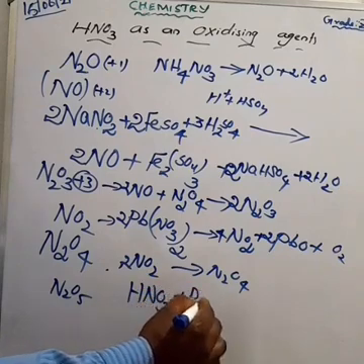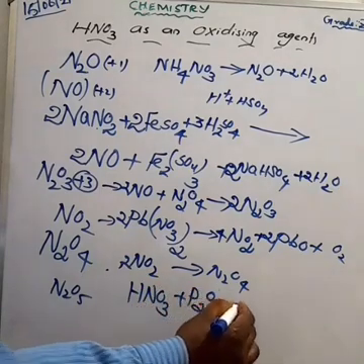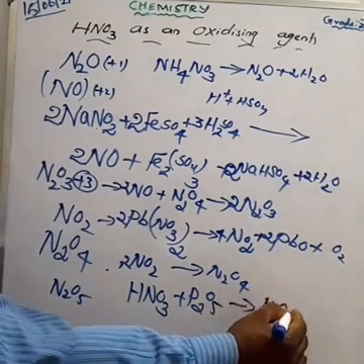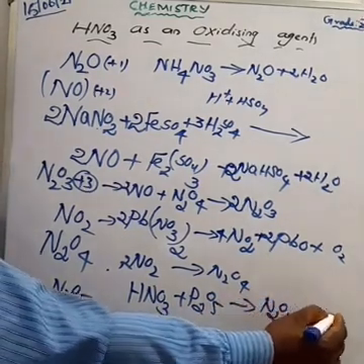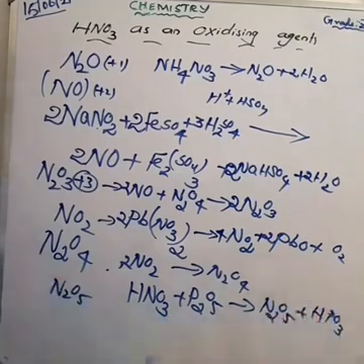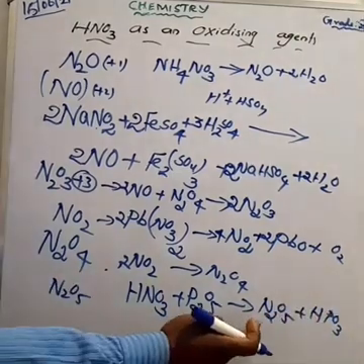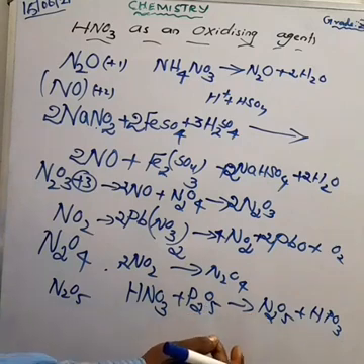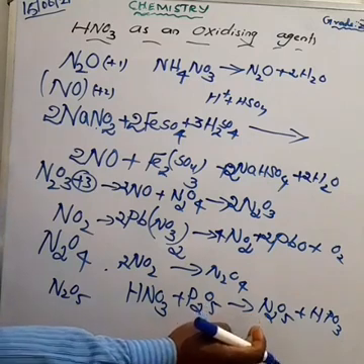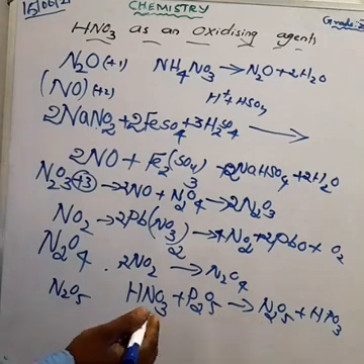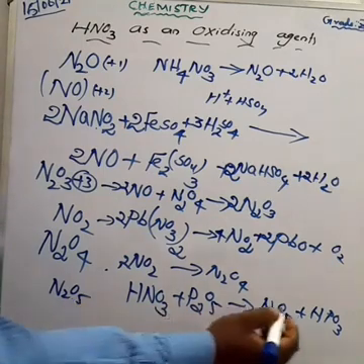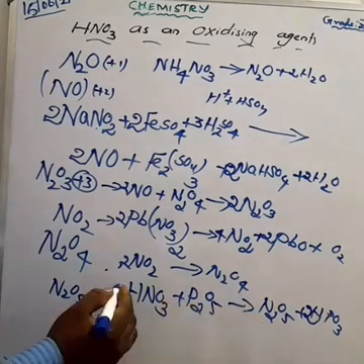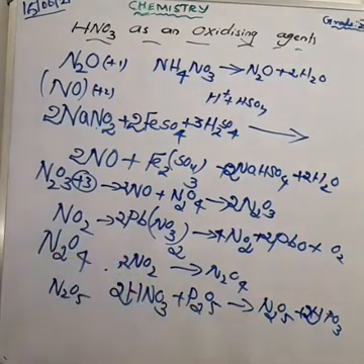We get N2O5 plus HPO3. Nitrogen pentoxide. Am I right? So how can you balance the equation? Here having 2 phosphorus, so make it 2. So that is also balanced. Next, N2 having 2 nitrogen on the product side, so make it 2 here. Now the equation is balanced.